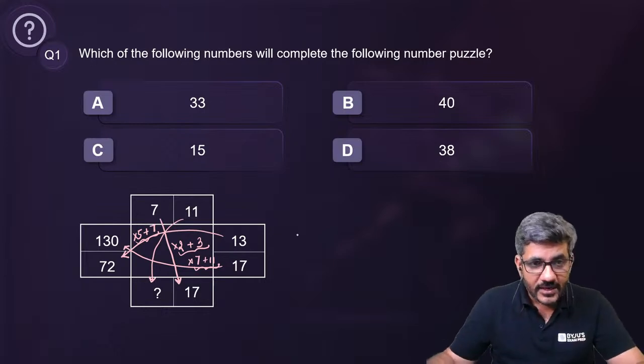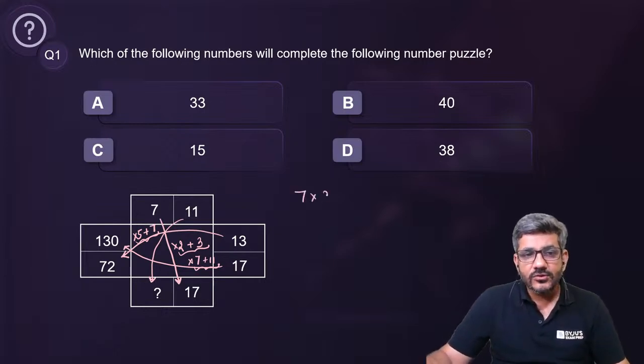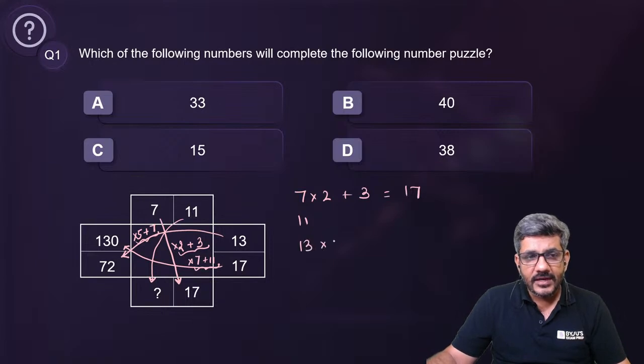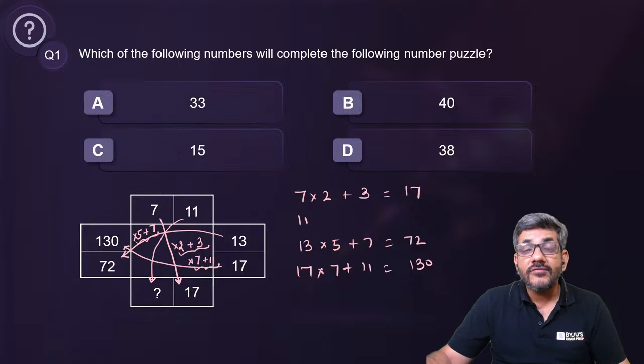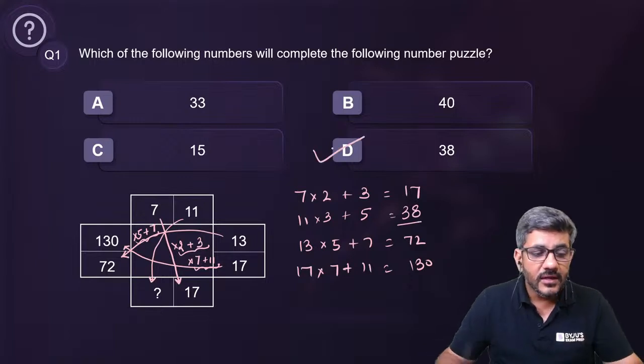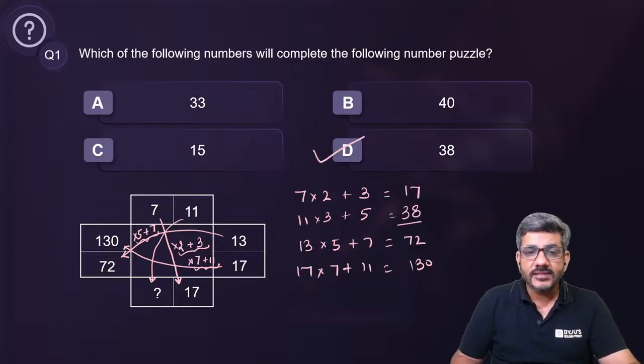So let me just write it once again. 7 into 2 plus 3 was 17. About 11 we do not know yet. But then 13 into 5 plus 7 was 72. 17 into 7 plus 11 was 130. So 2 and 3 are the first two prime numbers. Can I say next should be 3 and 5, then 5 and 7, then 7 and 11. So 11 into 3, 33 plus 5 is equal to 38. So my correct answer for this question is option D, that is equal to 38.